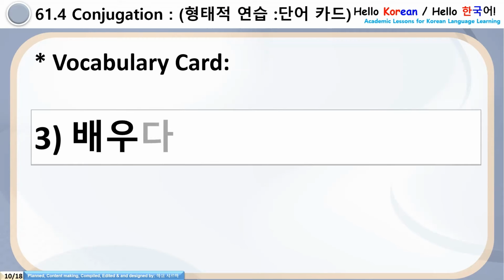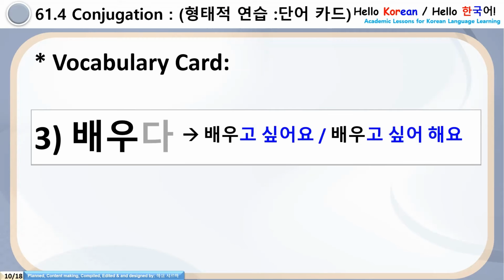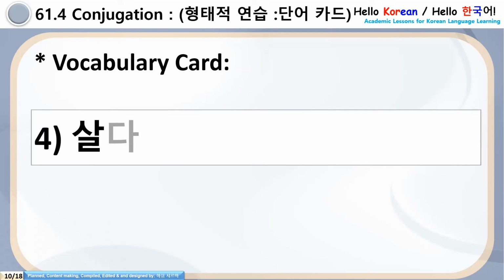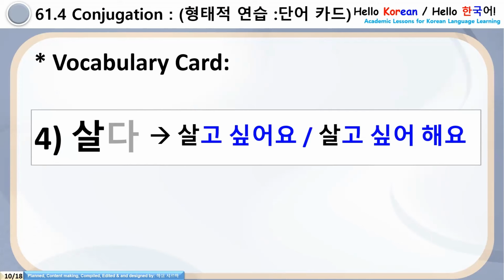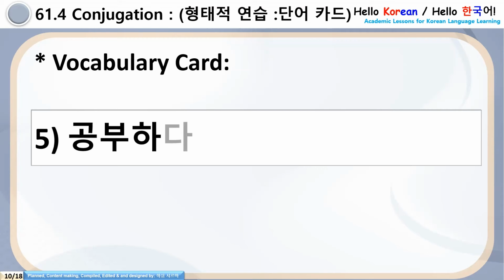Number 3, please do the conjugation. Very easy, Yorobun. Peuda will be peugo shippoyo or peugo shippo heyo. Number 4, salda. Can you do that? It's very simple, Yorobun. There is no irregular conjugation. So, salgo shippoyo and salgo shippo heyo. And number 5, kumbu hada will be...